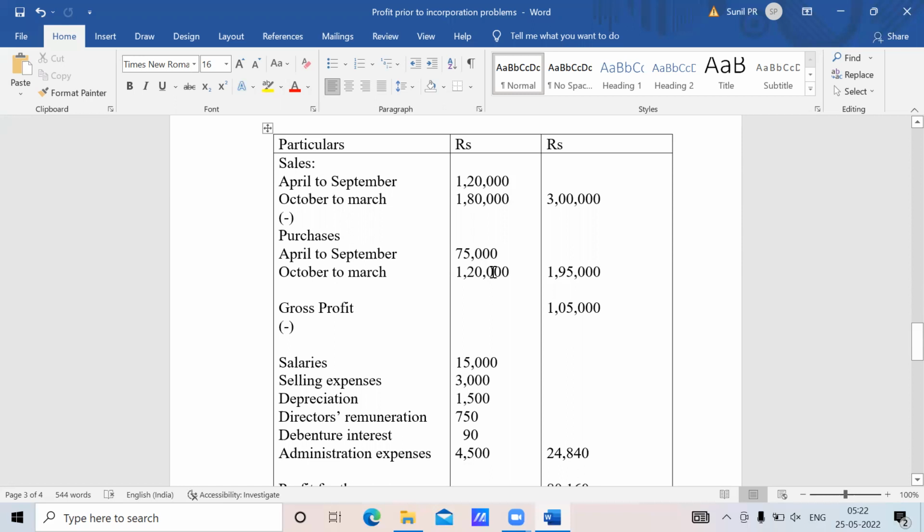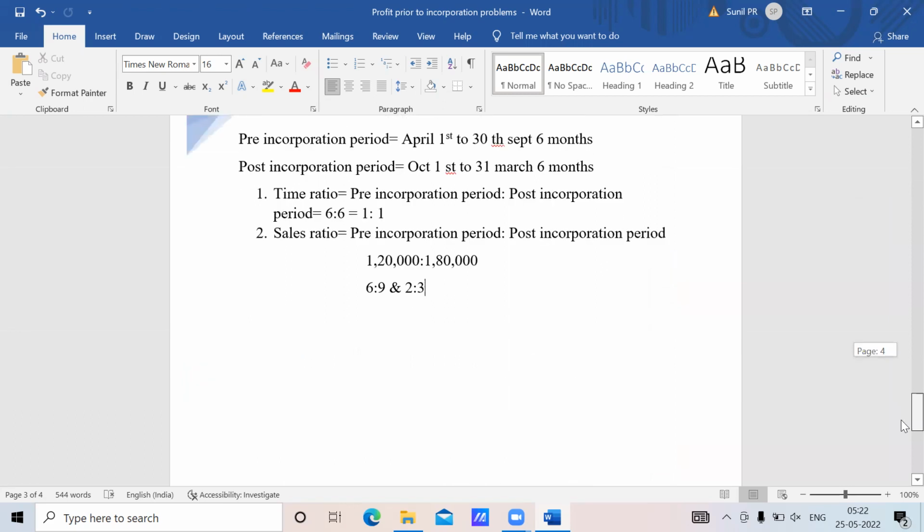And they have given you gross profit directly. This is one important information you need to understand. Suppose if they don't give gross profit, you need to calculate the gross profit. I will tell you how, and I will also give you the formula. You can note it down. Now in this problem, gross profit is given directly, so no need to scratch our head, correct?